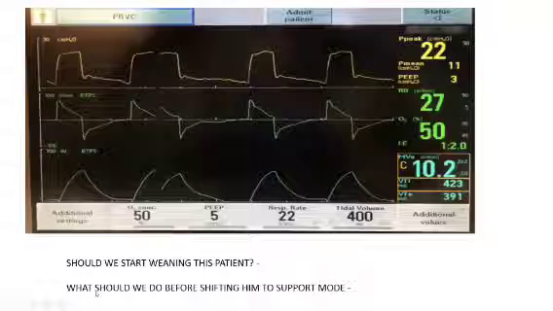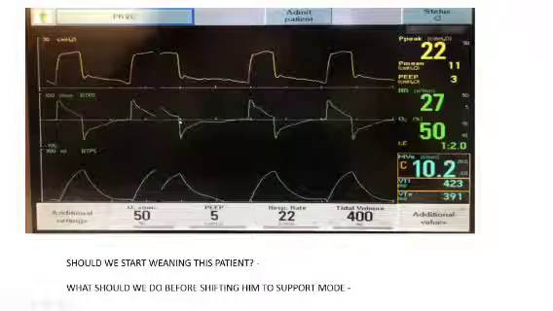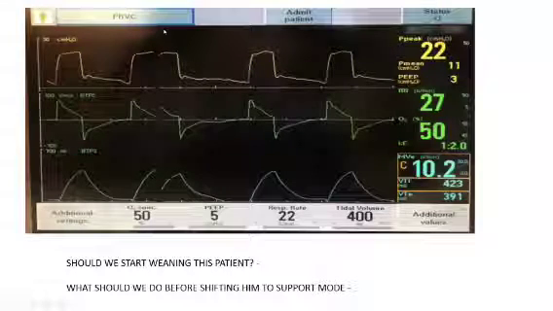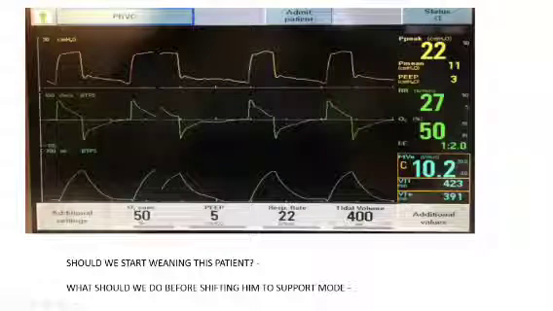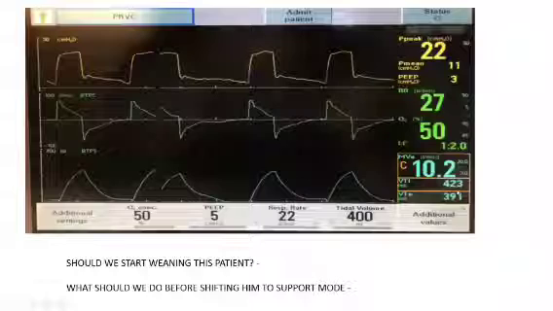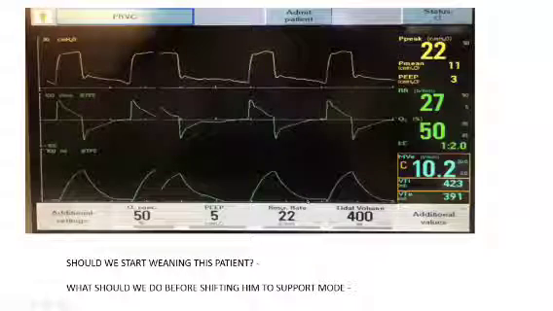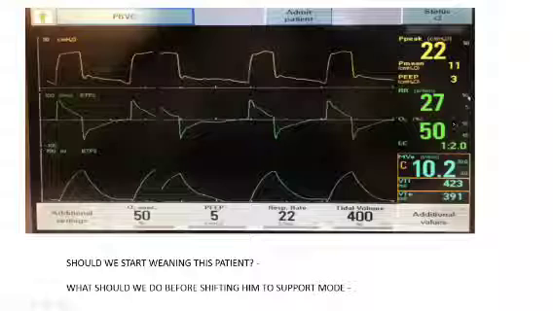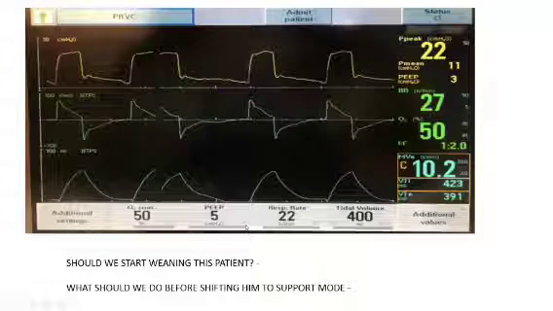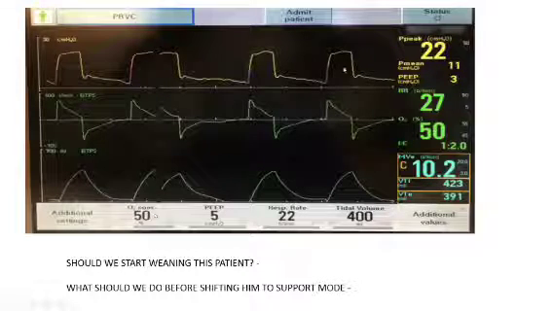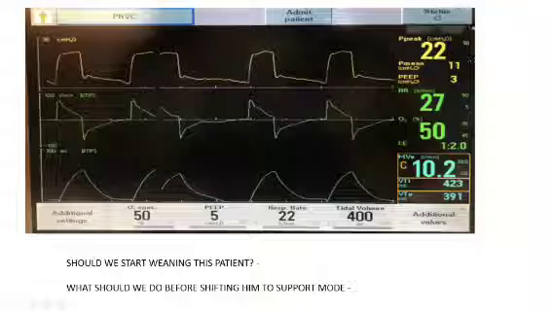So these are the ventilator screens when my patient was ready to wean. In this, my patient was on control mode at present. We were delivering him a tidal volume of 400, and he was taking a tidal volume of 400 approximately. We were delivering a respiratory rate of 22, and he was taking a respiratory rate of 27, well enough. My PEEP is very minimal, at 5. My FiO2 is at 50%. And my peak pressure is pretty low, 22.